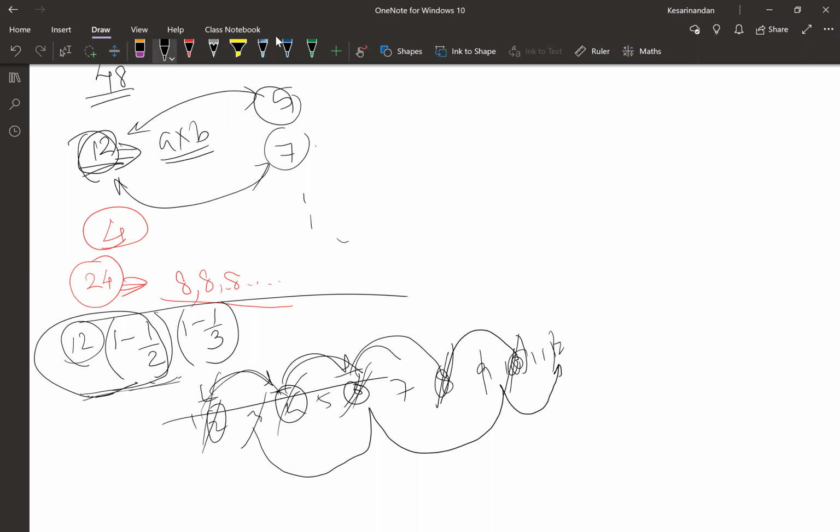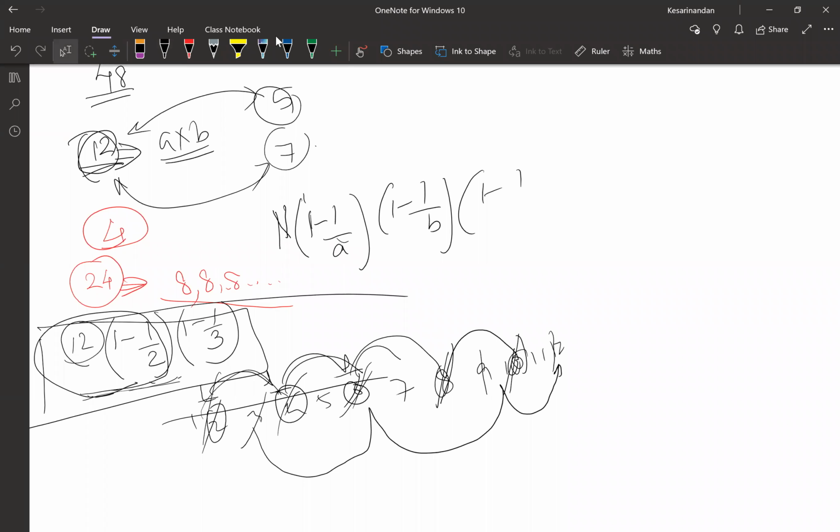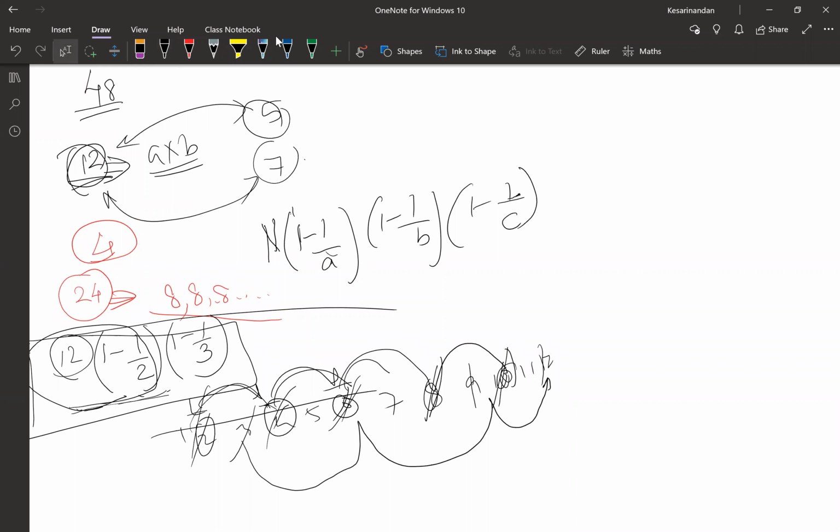Using this, this is the formula that we have derived. Whenever we are given any number and you have to find the co-primes that are less than n and co-prime to it, this will give you the answer. For each prime factor a, you multiply by 1 minus 1 by a. Here a was 2.